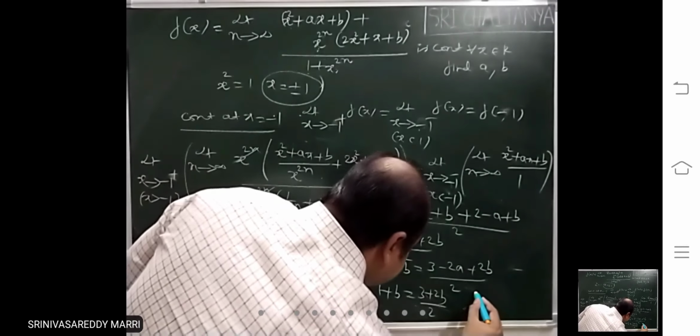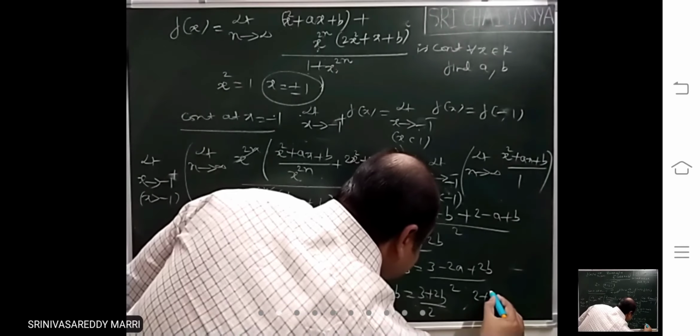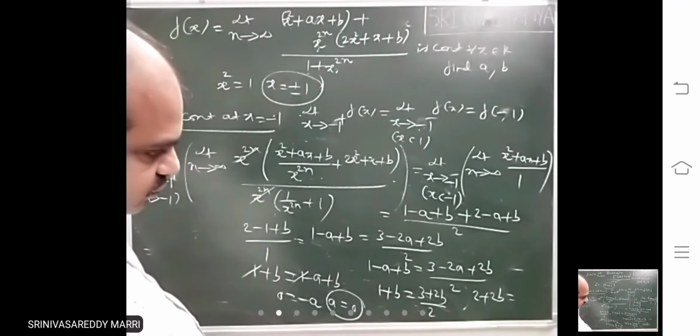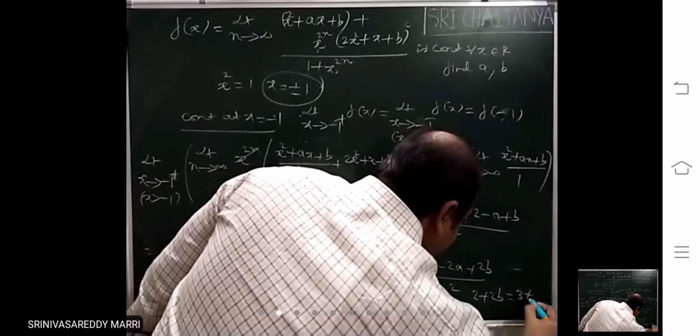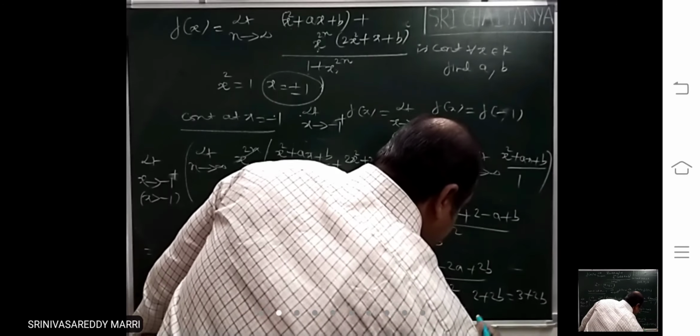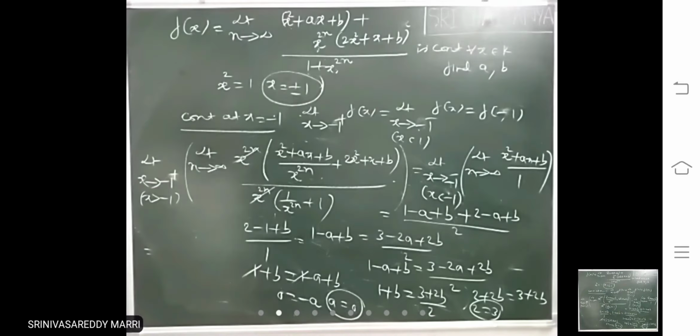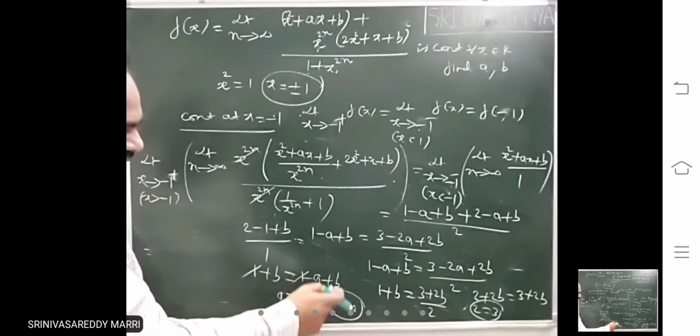That means you will get 2 plus 2b equals to 3 plus 2b. That means you are getting 2 equal to 3. That means what? So in the first case you got a equal to 2.